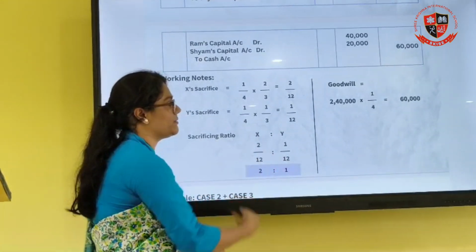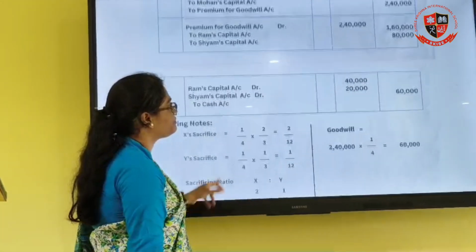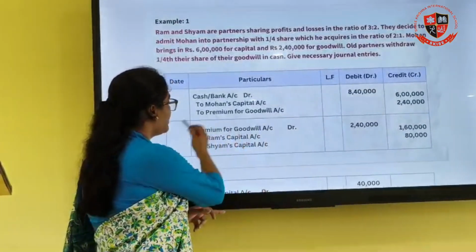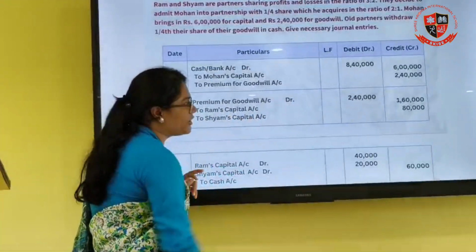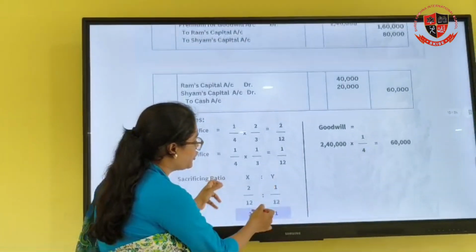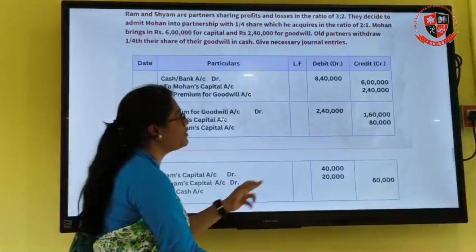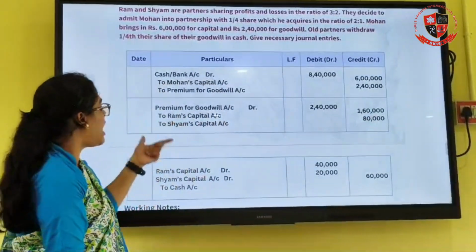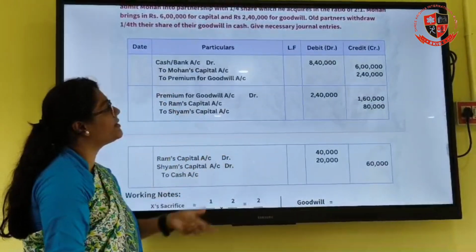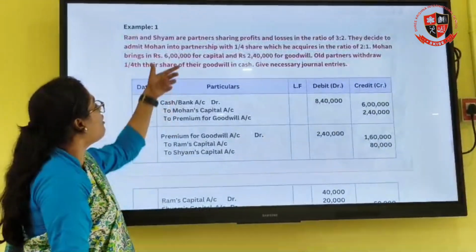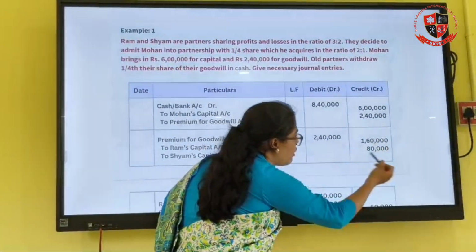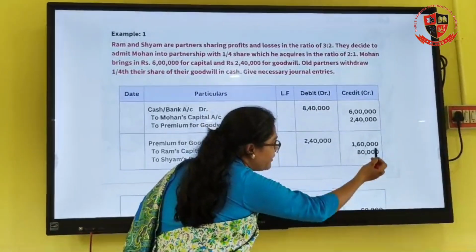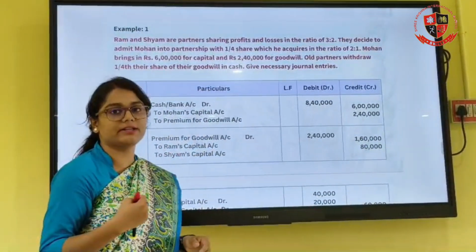So 2:1, right? Now what happens? Your 2,40,000 will be distributed in the 2:1 ratio. So when you distribute, you get 1,60,000 and 80,000. After that, what happens? The same thing, 1/4 of the shares. So 1/4 of 1,60,000 and 1/4 of 80,000 will be withdrawn by the partners.